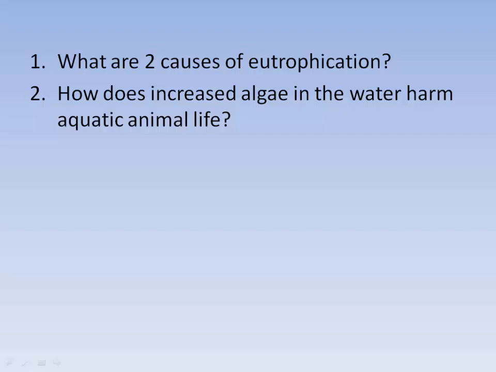How does increased algae in the water harm aquatic animal life? Well, the excess algae is going to die. When it dies, it's going to be decomposed by bacteria in the water. The bacteria in the water are going to use up all the oxygen. The water will be low in oxygen, and aquatic animals won't be able to survive.